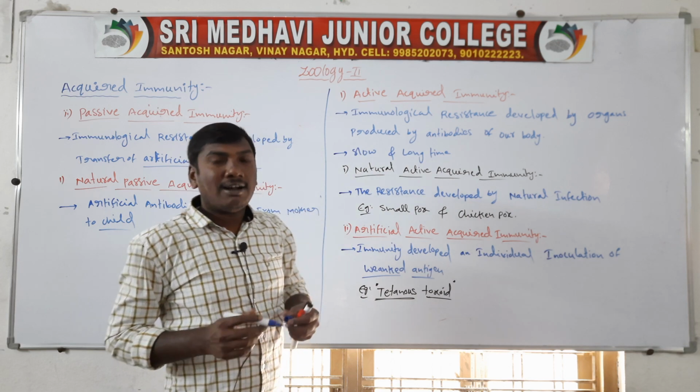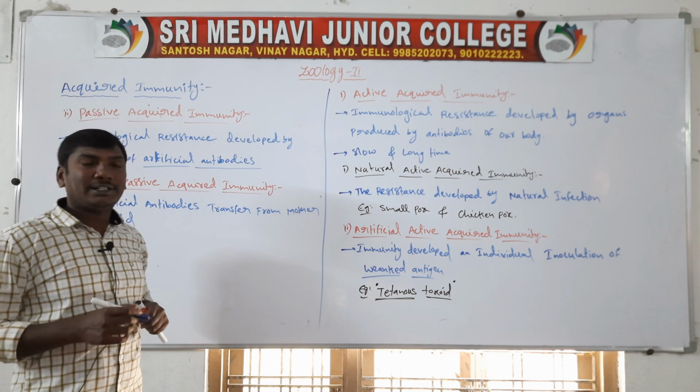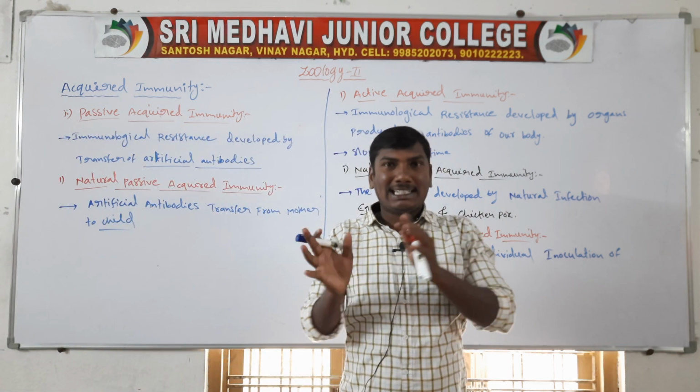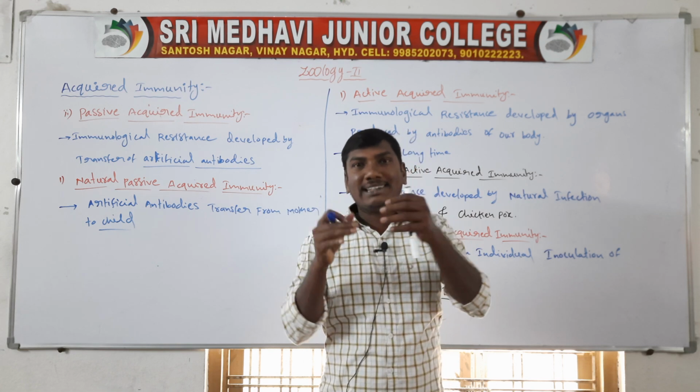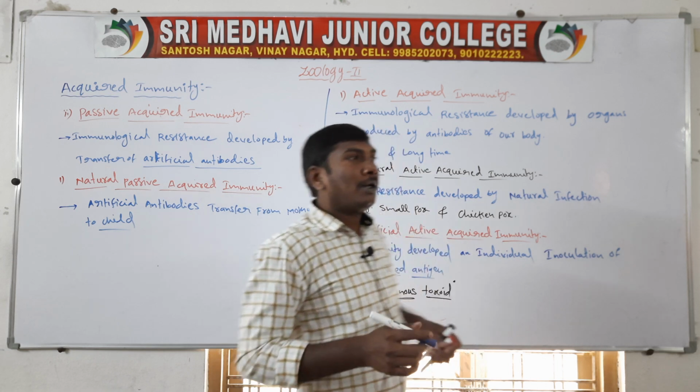So they are called natural passive acquired immunity. Example: in the uterus, through the placenta, the antibodies transfer from the mother to the fetus.